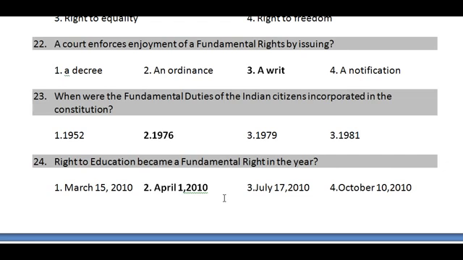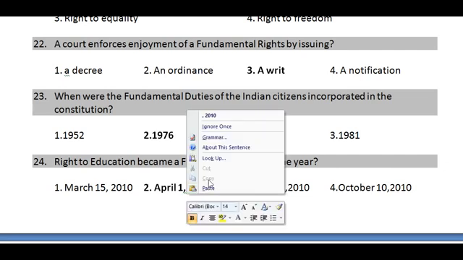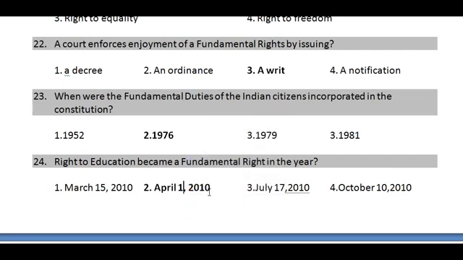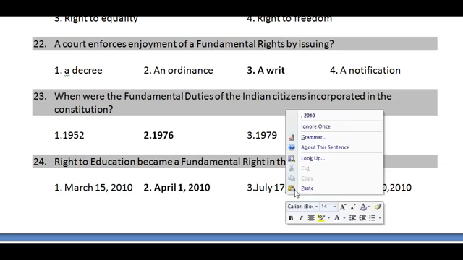And at the same time, in fundamental duties, one duty was added: parents and guardians must see that the student gets enough care and enough education. That is the importance of the 86th Amendment Act. So these are the 24 questions we have discussed so far, friends. I think this will be helpful to you, and please go through the questions once again so that it helps you in the exam. You know that in the SSC CGL you can expect many repeated questions.